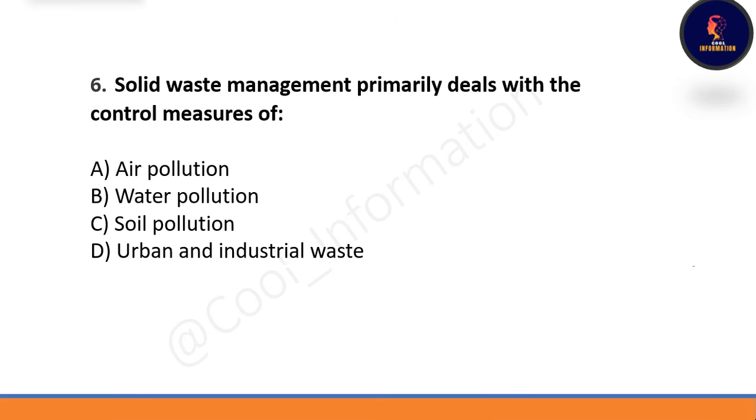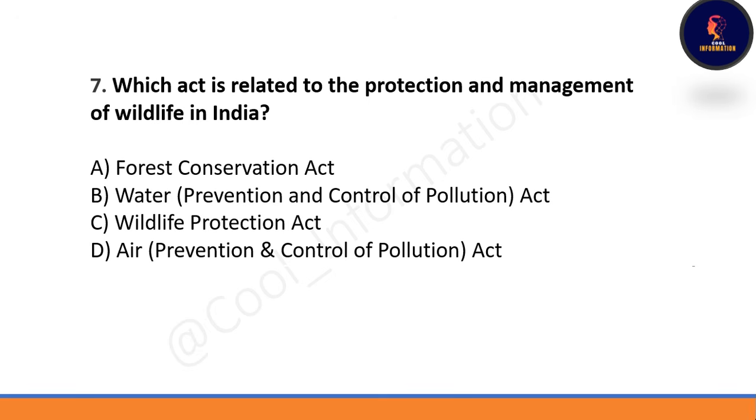Which pollution? Air pollution, water pollution, soil pollution, or urban and industrial waste? Correct option is D only, urban and industrial waste. Next question. Which act is related to the protection and management of wildlife in India? Option A, Forest Conservation Act. Option B, Water Prevention and Control of Pollution. Option C, Wildlife Protection Act, and last option is Air Act. As the name suggests, correct option will be option C, Wildlife Protection Act.